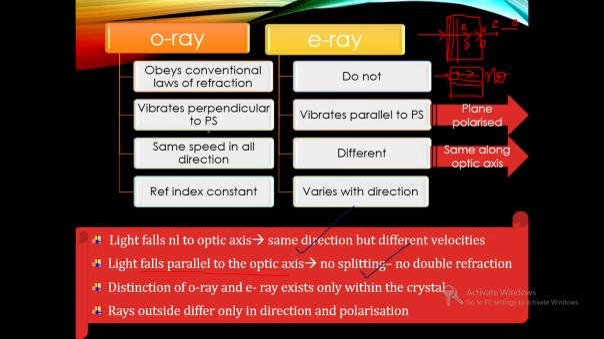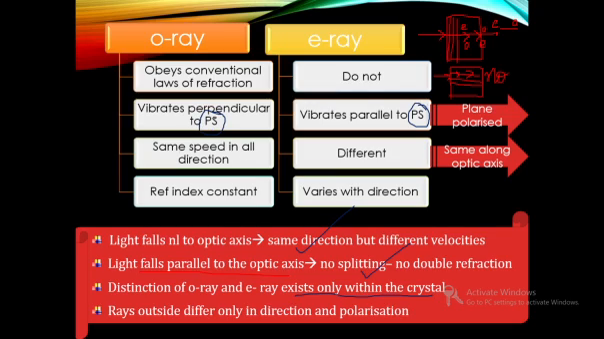Now, as we mentioned, the distinction of being ordinary ray, that is being perpendicular to the principal section, and extraordinary, whose electric vector vibrates parallel to the principal section, exist only within the crystal. Why is that so? Because principal section can be considered only inside the crystal, isn't it? It was a plane containing the optic axis and perpendicular to the opposite faces.